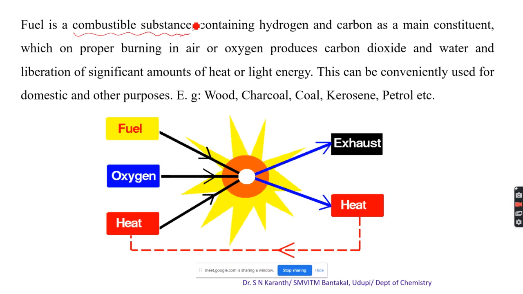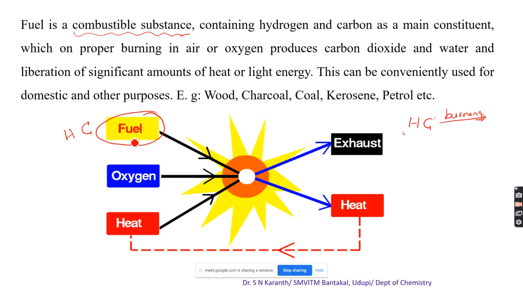Chemical fuels means a combustible substance containing hydrogen and carbon as the main constituents. Any component which contains hydrogen and carbon is a combustible substance on proper burning. To burn, you need oxygen. So a fuel is a combustible substance containing hydrogen and carbon as a main constituent.